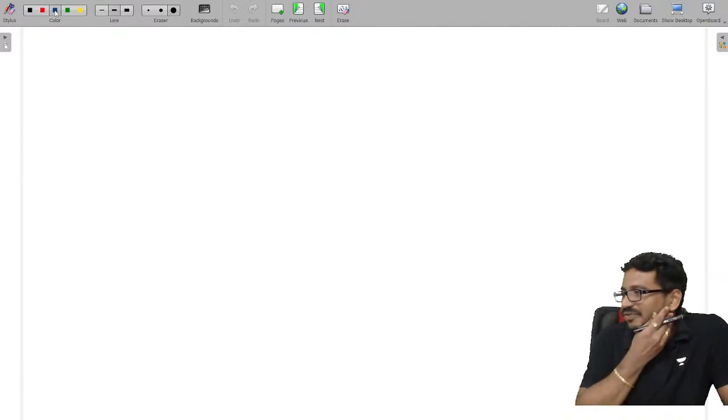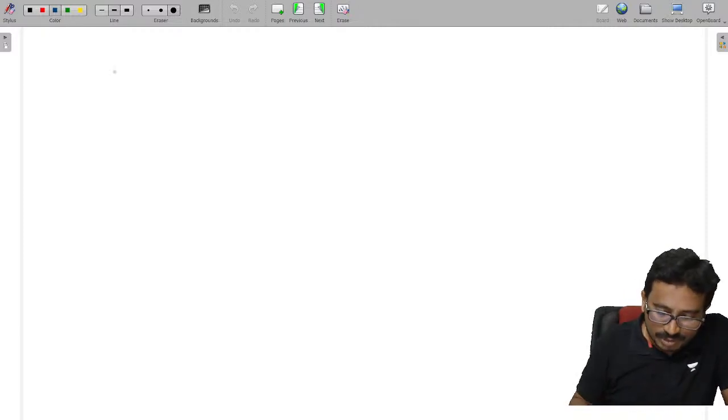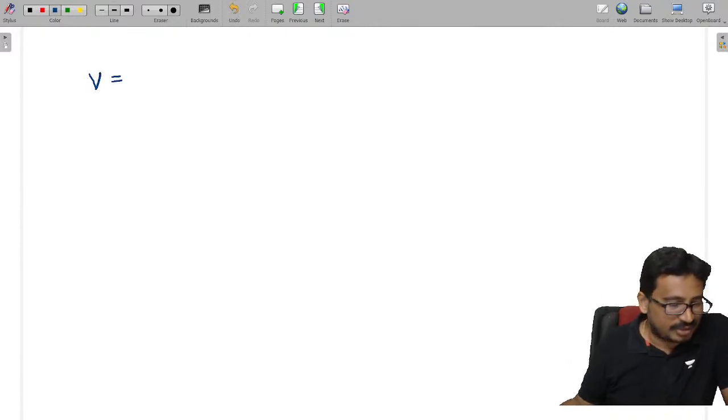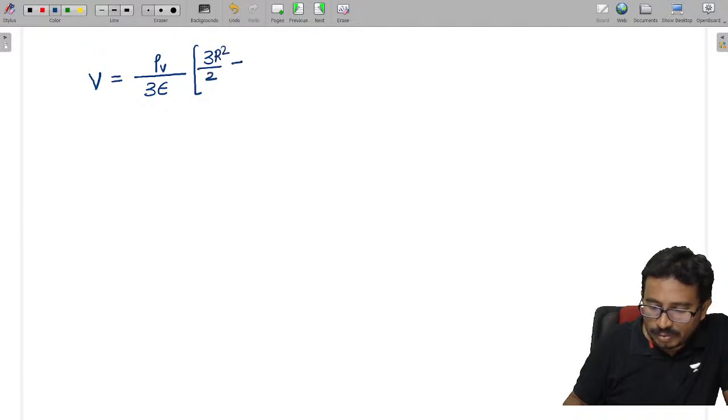Generally, the potential formulas are a little difficult, so mostly I used to avoid the formula. But if you want, you can remember these things. It is given as rho v by 3 epsilon into 3 R square by 2 minus r square by 2.